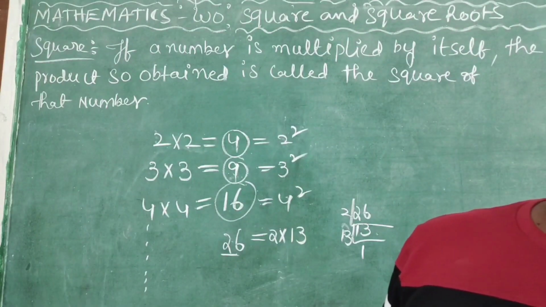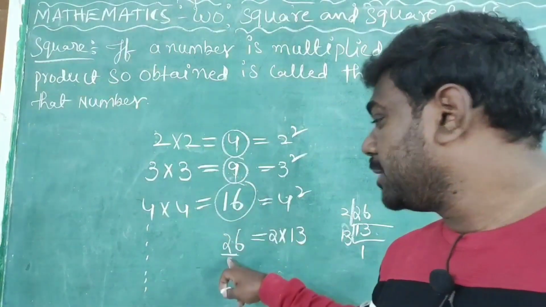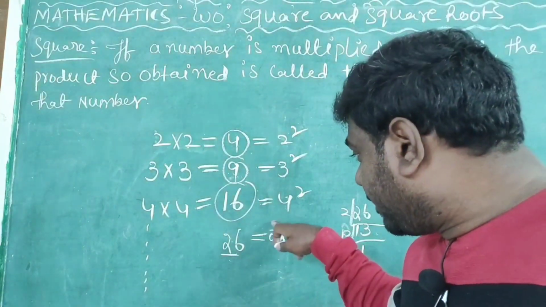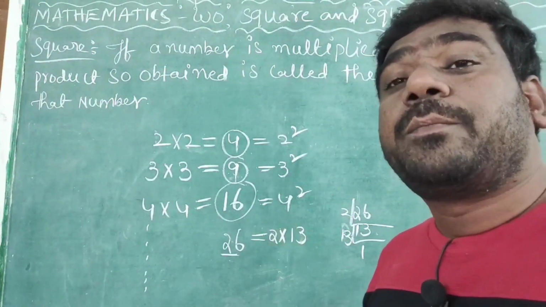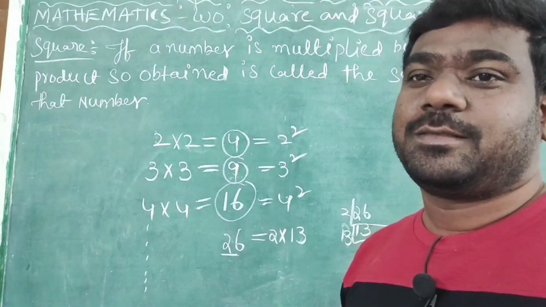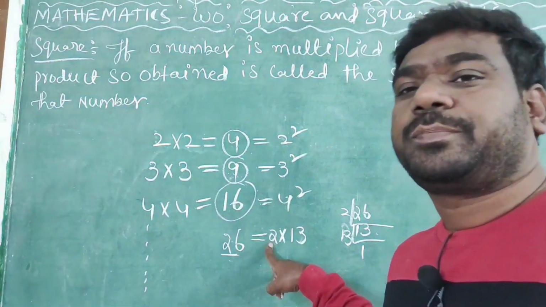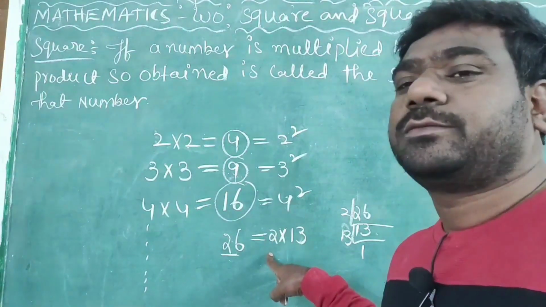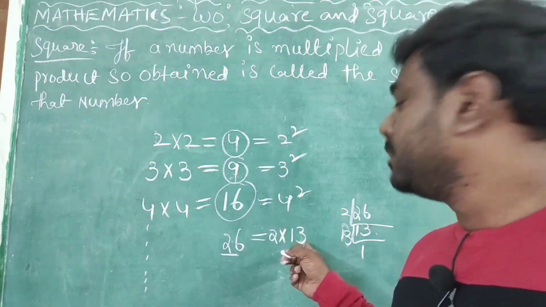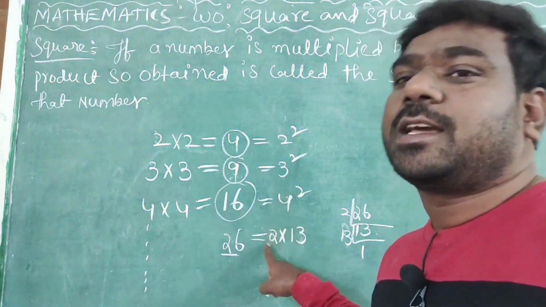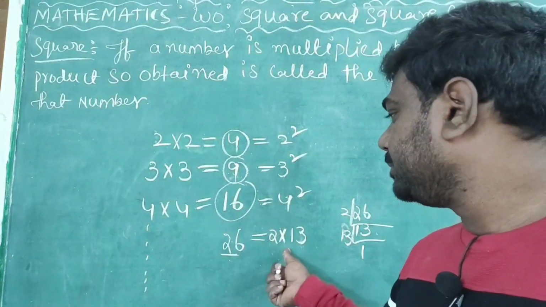So after prime factorization, what should we do? These are all the prime factors of this number. This prime factorization we have to express in pairs of equal factors. Suppose if I take 2 here, one number, its pair should be here. Here 13, its pair, the equal factor, should be here. But here 2 is there only a single time, and 13 also only a single time. That's why it is not a